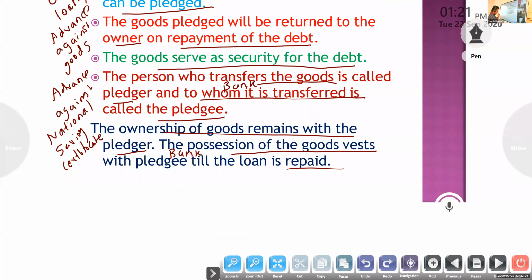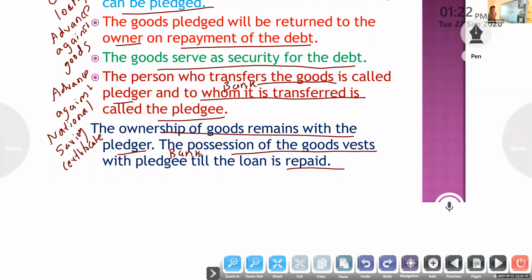Then in case there is any default by the borrower, the pledgee has the right to sell the goods in his possession and adjust its amount toward the loan amount. Okay, that is pledge.